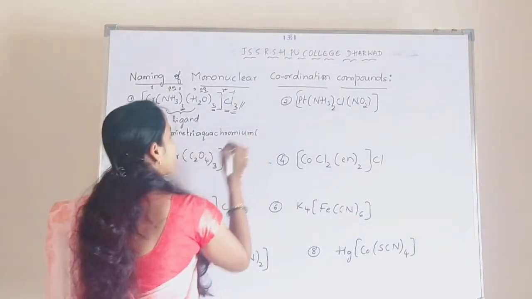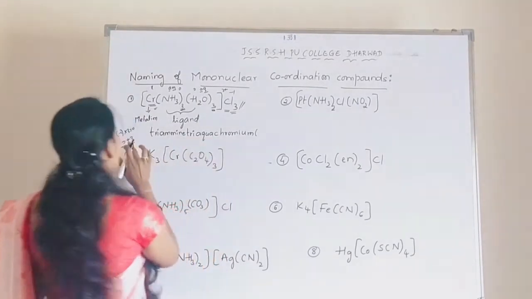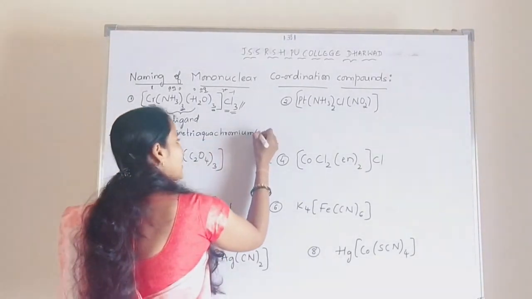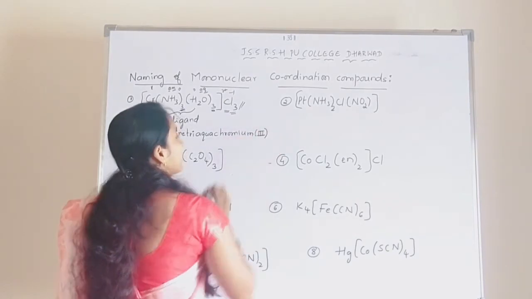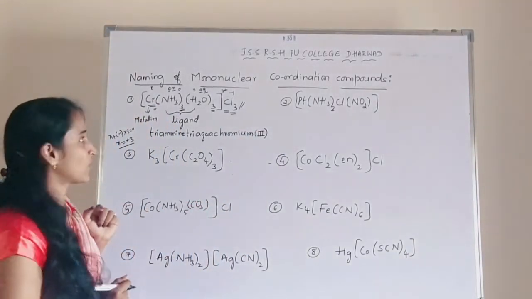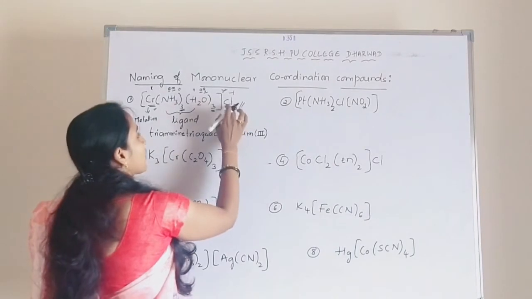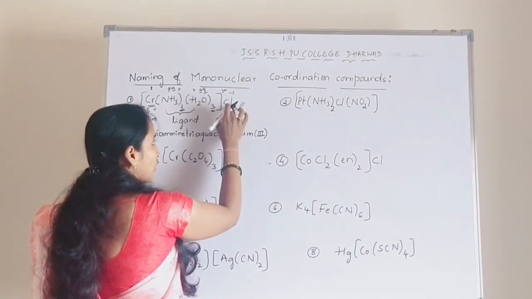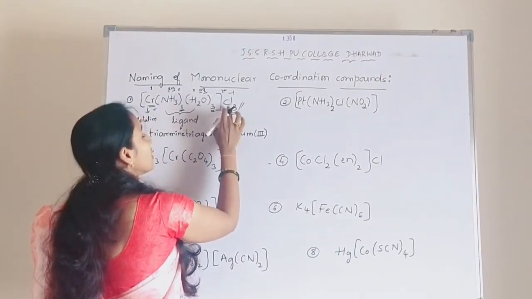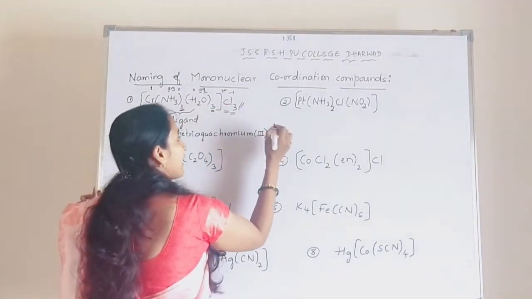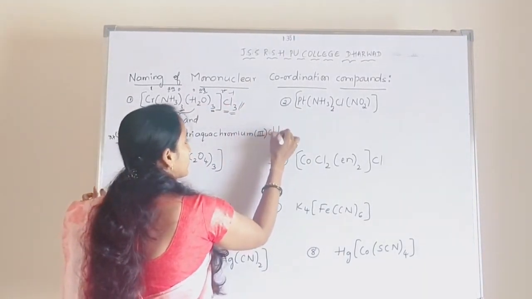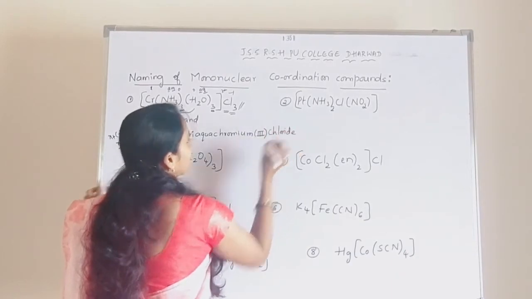So what is the oxidation number of chromium now? It is +3. So +3 should be written in the Roman numeral, that is III within the parenthesis. And whatever ions are present outside the coordination sphere are called counter ions, and that should end with IDE. So this is nothing but chloride.